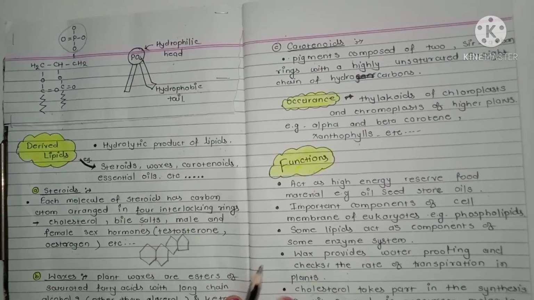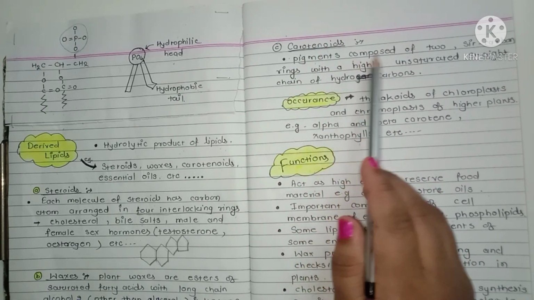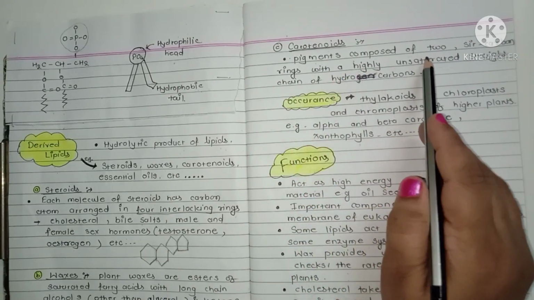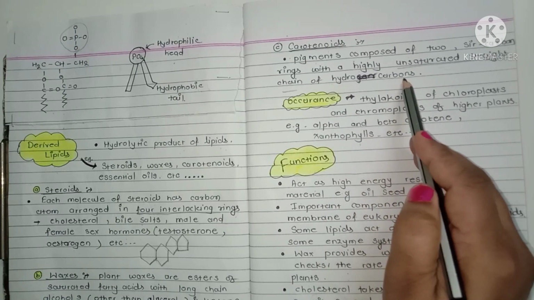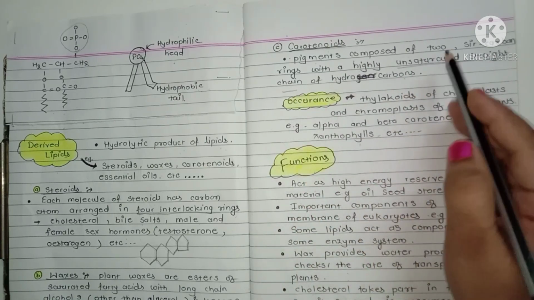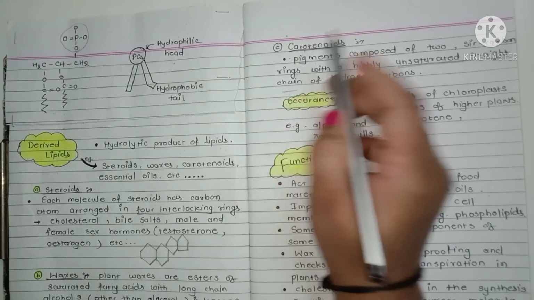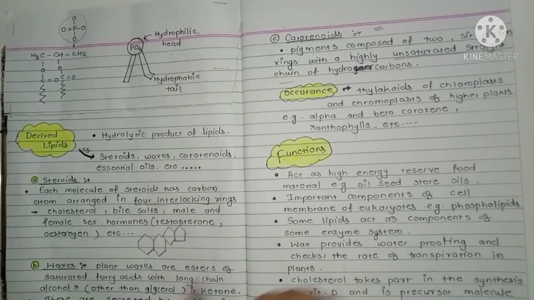Third derived lipid is the carotenoids. These are the pigment composed of 2 6-carbon ring with a highly unsaturated straight chain of hydrocarbon. In this, the straight chain of hydrocarbon is present and they are unsaturated. Unsaturated means carotenoids contain the double bond in a hydrocarbon chain.